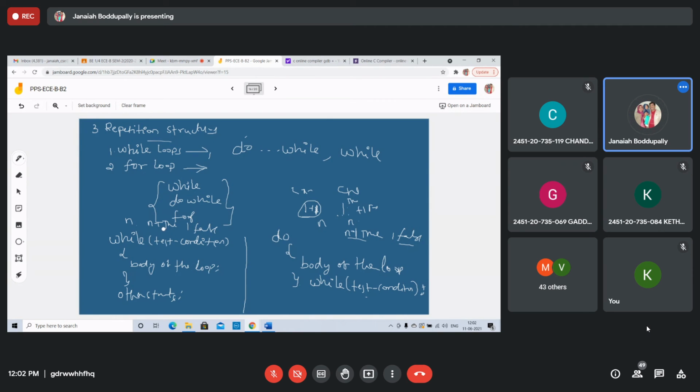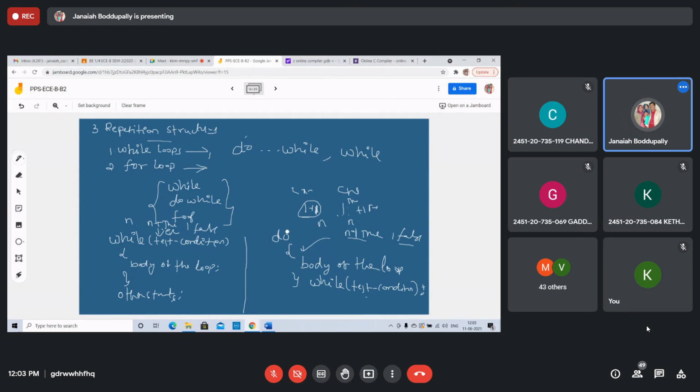So if you check n times, only n minus 1 times is the body of the loop executed. The one time it fails, the body of the loop is not executed. But here, n times it is checked and n times the body of the loop is executed, because at least one time the body of the loop is executed without checking the condition. Right? First executed, then check.